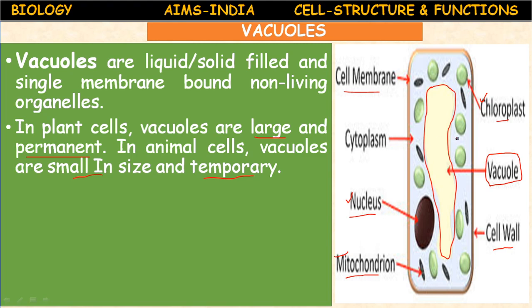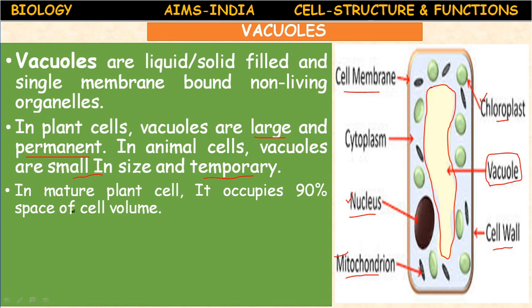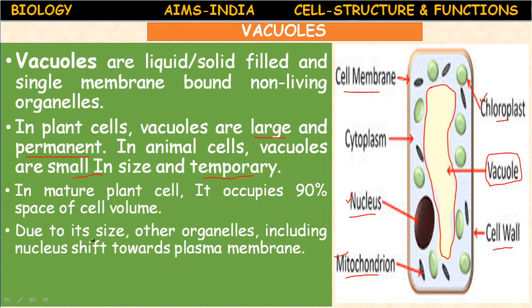So it maintains osmotic balance in the plant cell. The excess food materials or fluids which are present in the cytoplasm of the cell are absorbed into the vacuole. In a mature plant cell, it occupies 90% of space of cell volume. Due to its size, other organelles, including nucleus, shift towards the plasma membrane. So this is the cell membrane or plasma membrane. So nucleus is pushed this side.